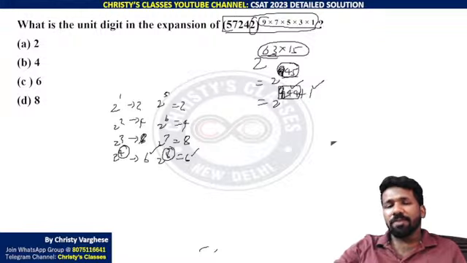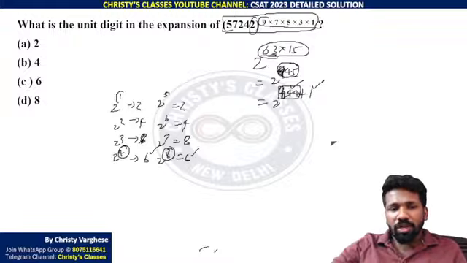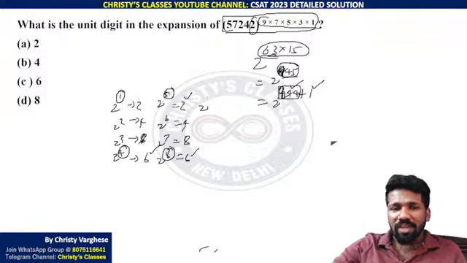So 944 plus 1 means 2 raised to 0 plus 1 is 2. 2 raised to 4 plus 1 is 2. 2 raised to 8 plus 1 is 2. That means for 2 raised to a multiple of 4 plus 1, this is the last digit.